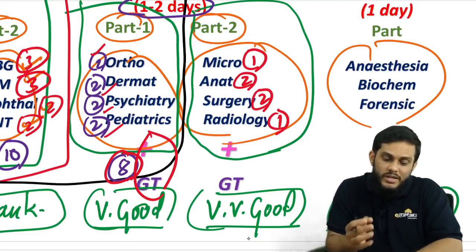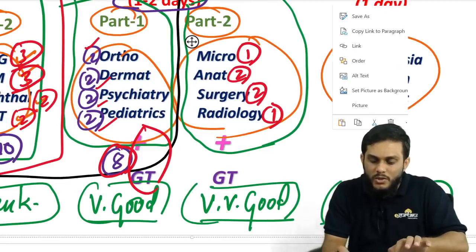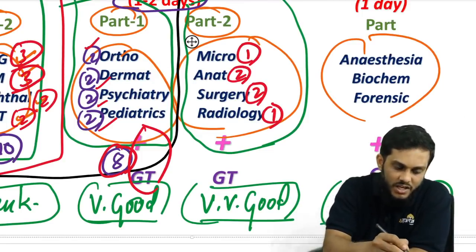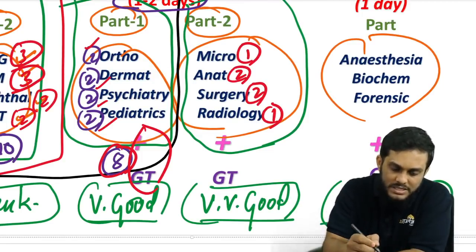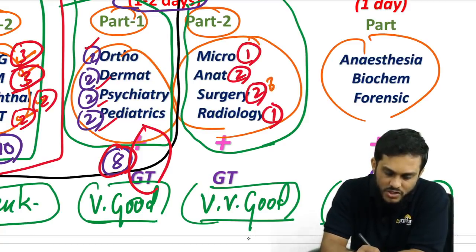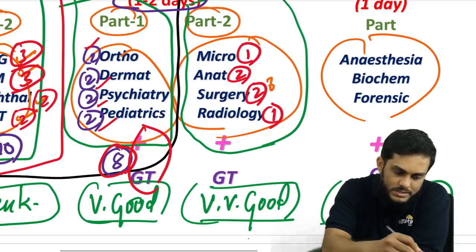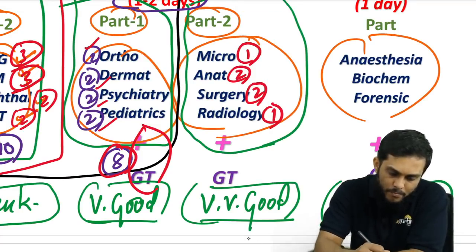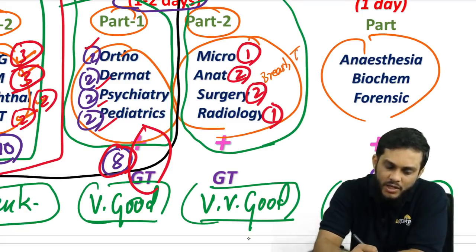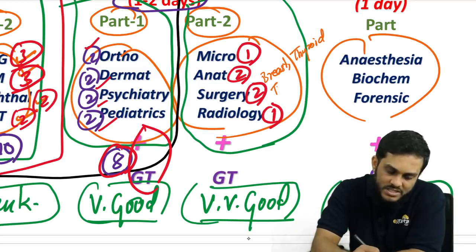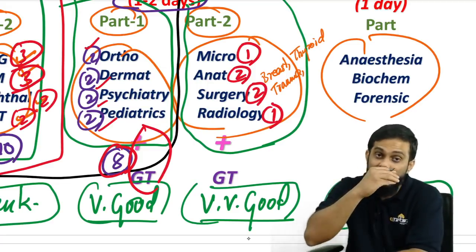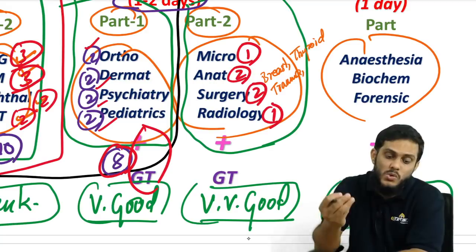So in 2 days, what to read? The important topics in surgery, according to me: the first important topic is breast. The second important topic is thyroid in the endocrine chapter. And the next important chapter is trauma: burns, wounds, injury, everything will come in that chapter.